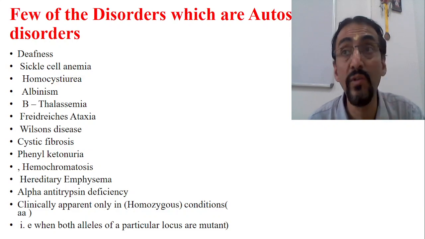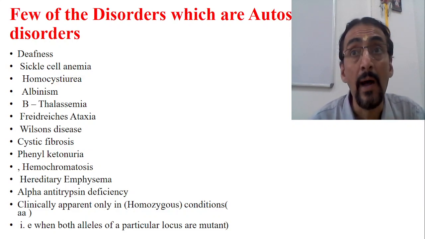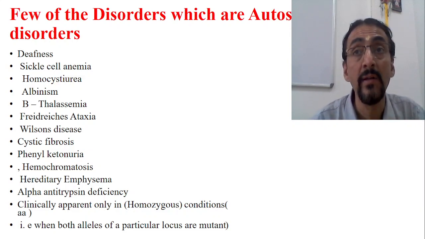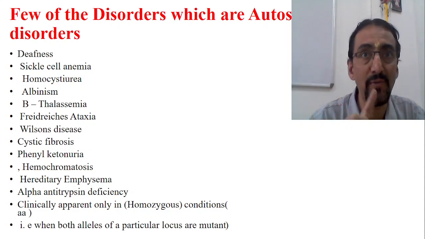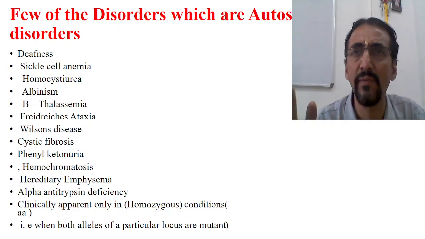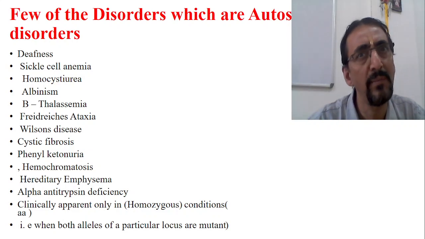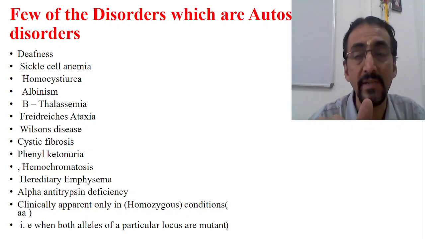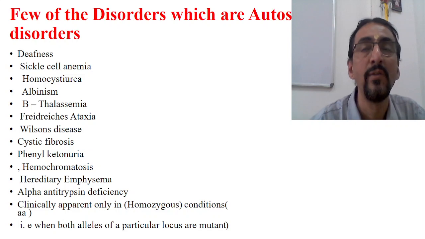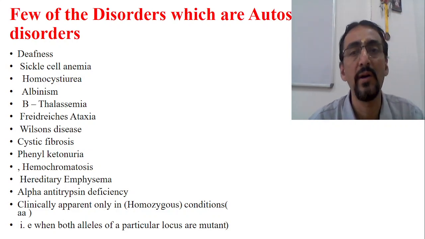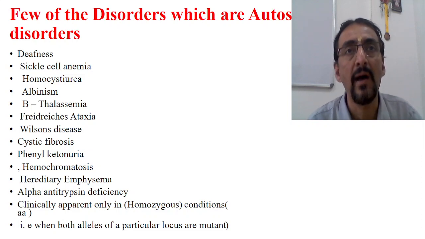Of course, this rule only applies to autosomal or sex-linked recessive disorders, not to dominant disorders. They come in each and every family, and you cannot prevent them. Of course, their number is also less, only 10%. But the recessive disorders are more. So one of the best ways of prevention is simply to follow that Sagotra Vivaha should be contraindicated and Agotra Vivaha should be done. That's a simple rule.